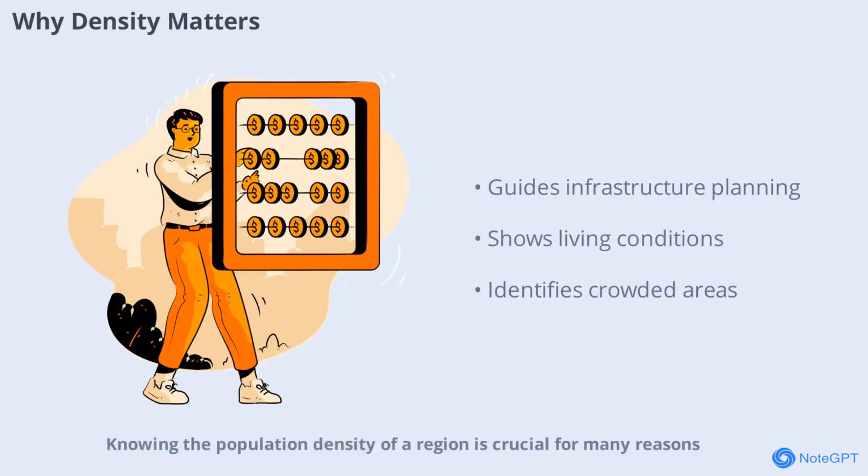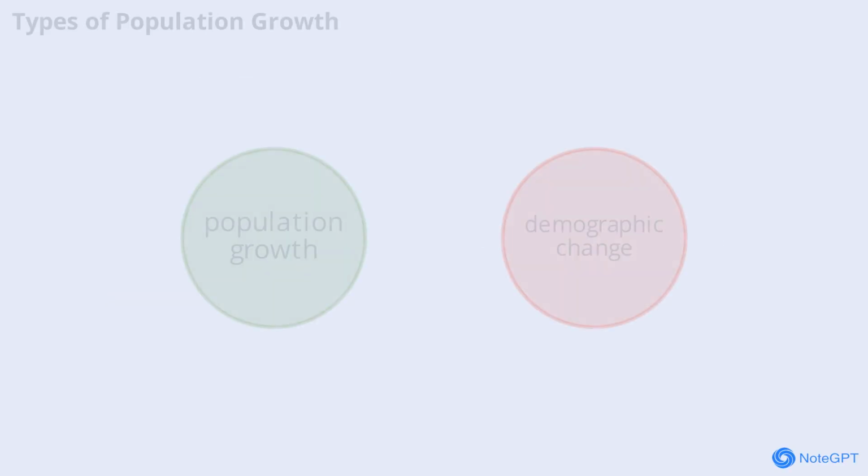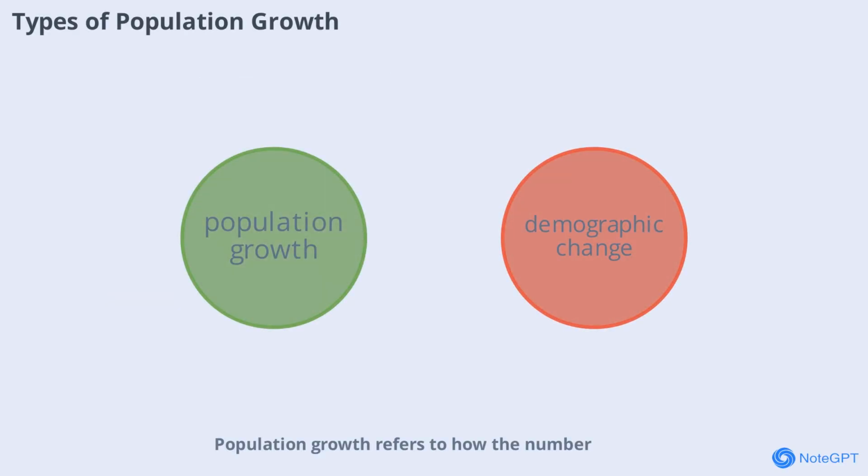Knowing the population density of a region is crucial for many reasons. It helps governments and planners identify areas that are overpopulated or underpopulated, guiding decisions on where to build new infrastructure or provide services. It also gives insight into living conditions and the level of development in different regions. For example, densely populated areas may need more schools and hospitals, while sparsely populated areas might focus on improving connectivity. Population growth refers to how the number of people in a region changes over time.